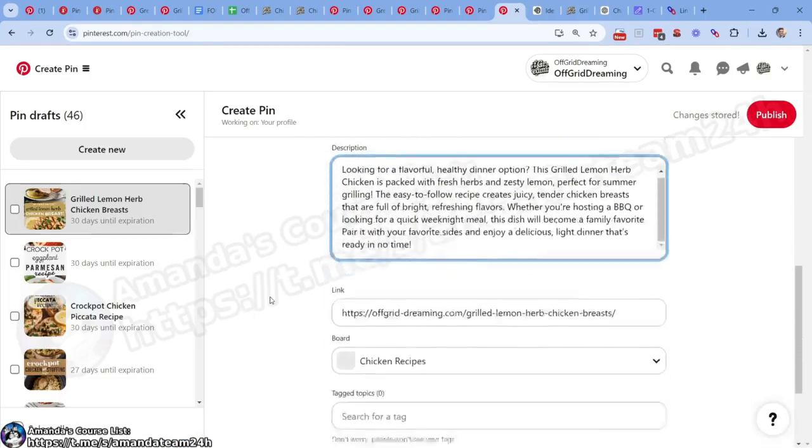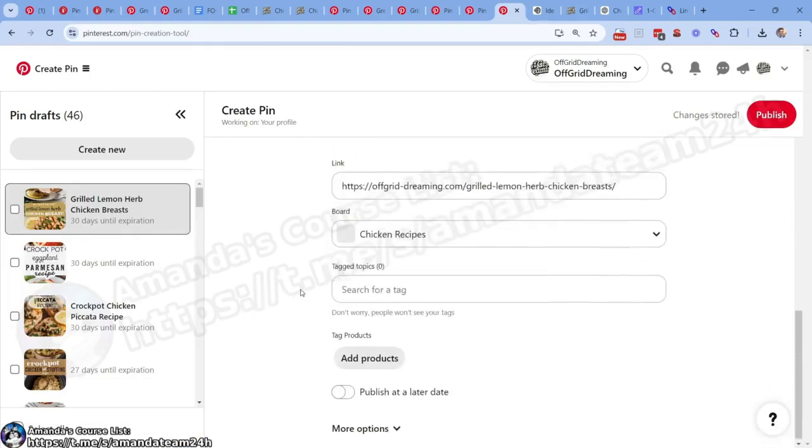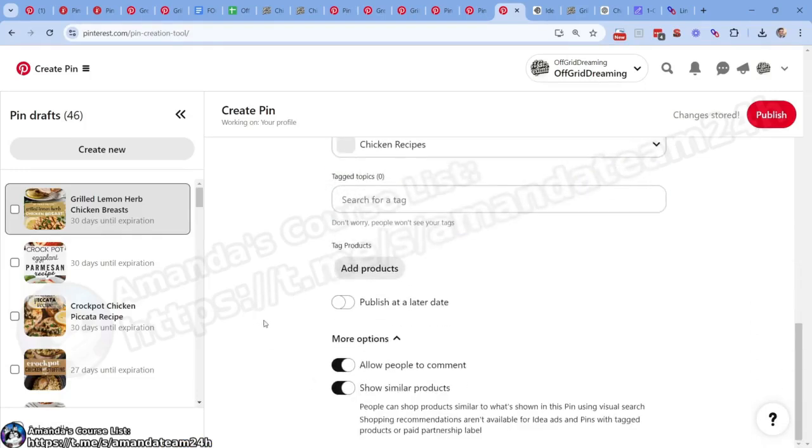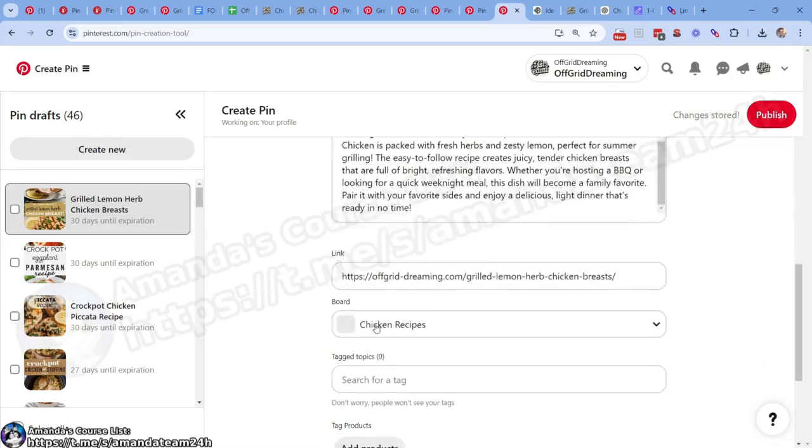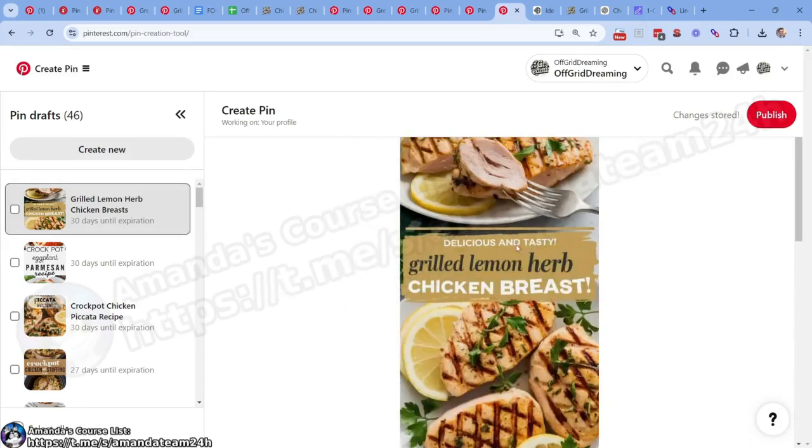Nice. Do we have anything else we need to do? More options. We could click down here. Very cool. Is it on the right board? So always double check, of course. Chicken recipes. And we're off to the races, right?